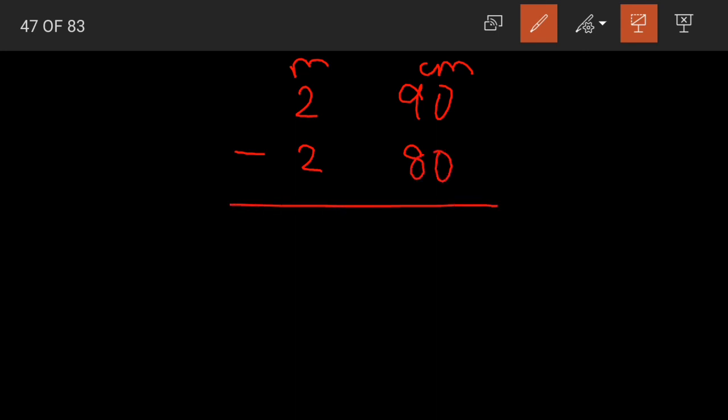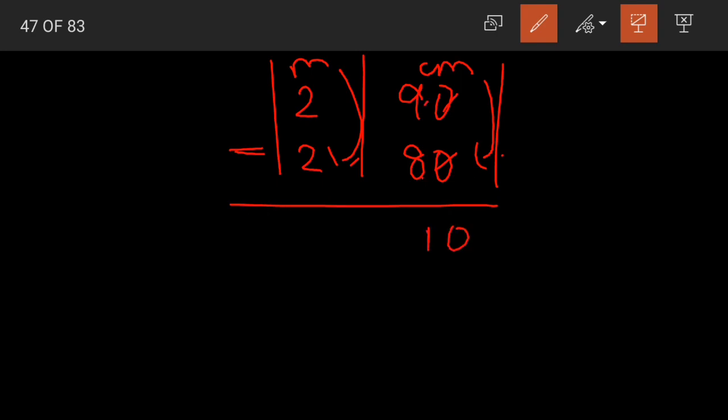So 2 meters 90 centimeters. Write meters and centimeters separately, minus 2 meters 80 centimeters, just like we subtract rupees. Yes children, in the same way for meters and centimeters also make sure that you are writing them separately. Centimeters are below centimeters only and meters are below meters. Now how do we subtract? 0 minus 0 is 0, 9 minus 8 is 1, 2 minus 2 is 0. So what is this 0? It is our meters. This 10 is our centimeters.